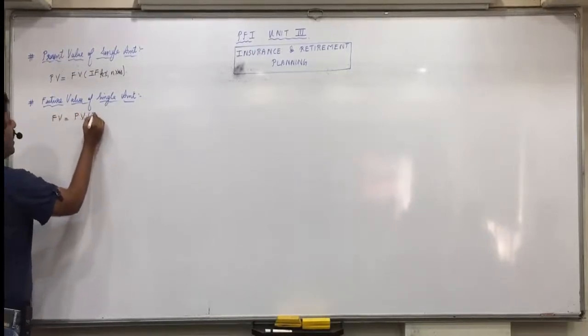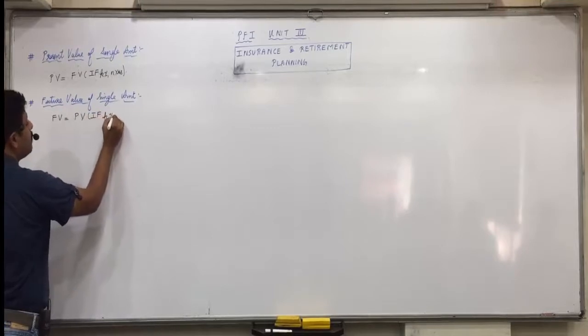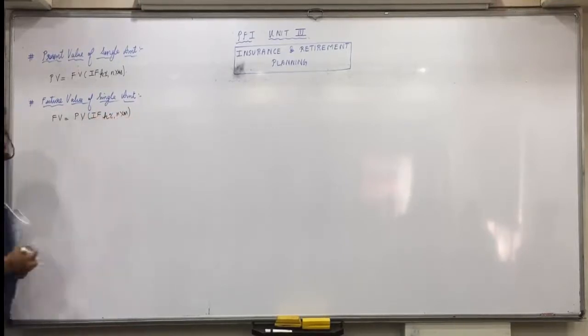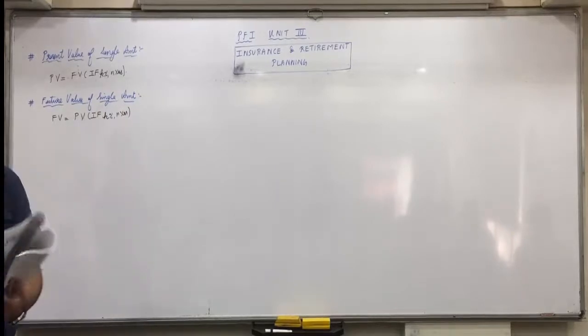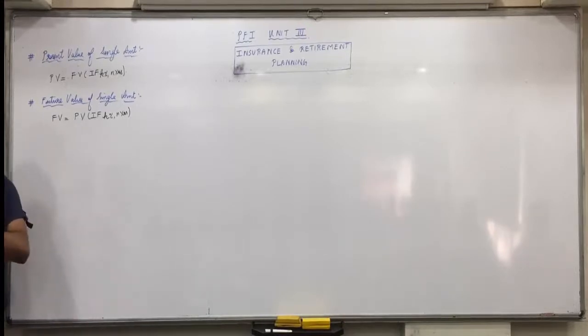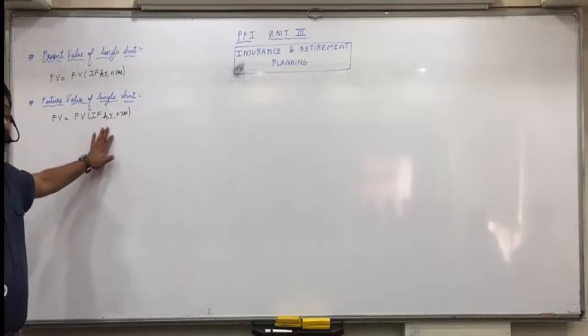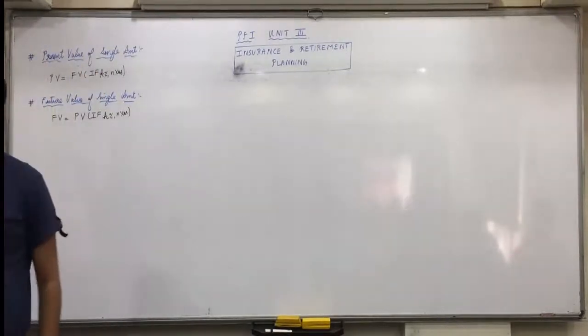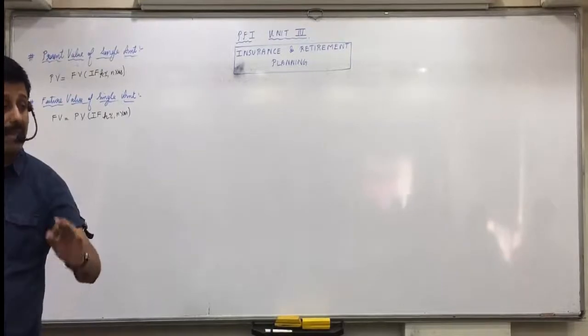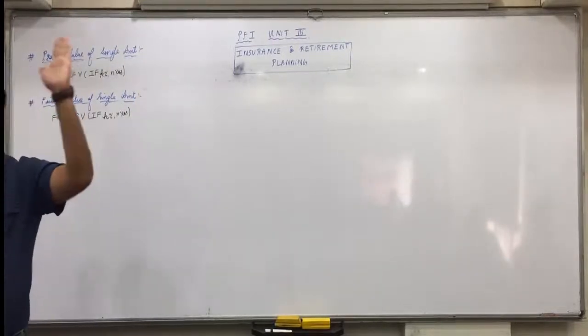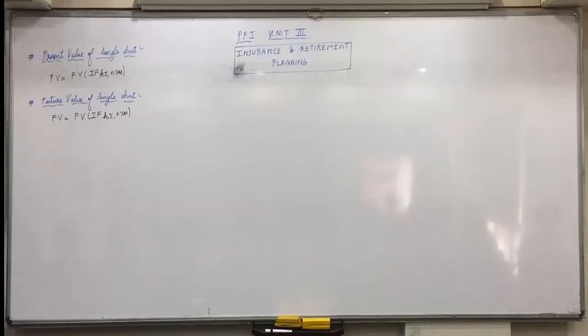So how will you find that future value of a single amount? Future value is equal to present value into interest factor k percent and n years. But here for interest factor you will see which table? Table 3, page 77. Do you see future value interest factor for single amount? So there if you see 12% and 10 years, what amount do you find? 3.106. So if you deposit 10 lakh rupees today, then after 10 years at 12% interest it will become 10 lakhs into 3.106, 31 lakh 6,000. Able to understand this?